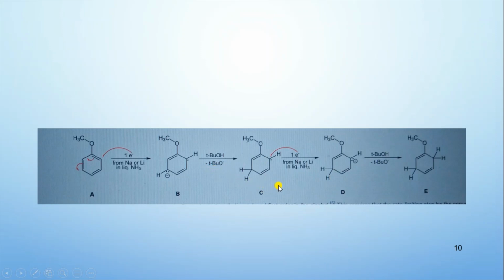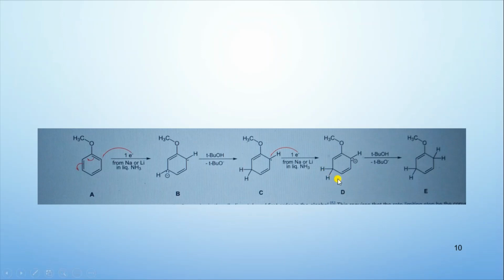So after abstracting another electron, this free radical will change into another carbanion, which will abstract a proton from the tertiary butyl alcohol. Here you can see that they have shown the two equivalent resonating structures for D. It means that they are the same, because there is an electron sink existing.